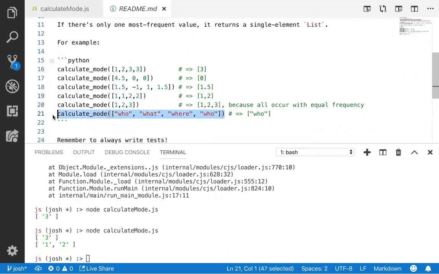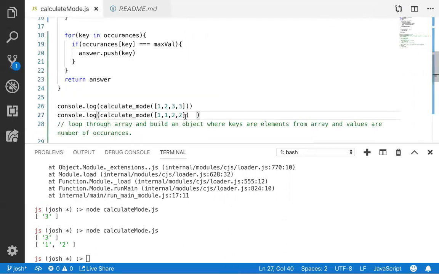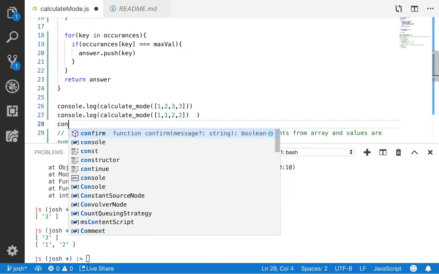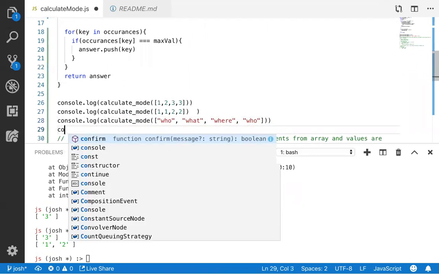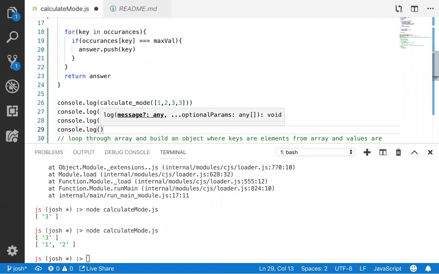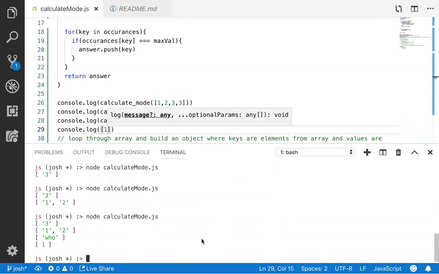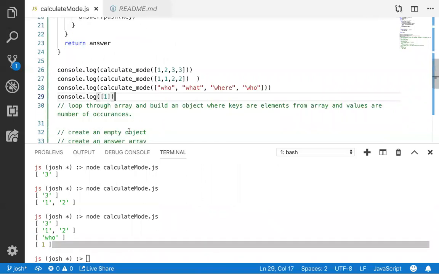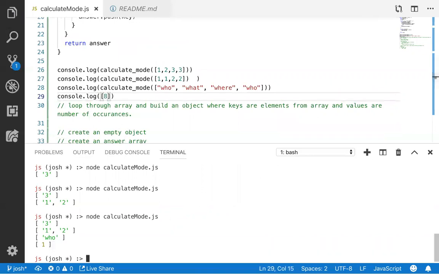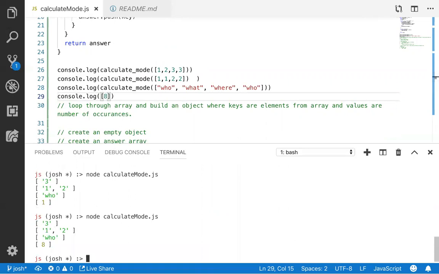Let's try this one, and then we can also do another. It worked for that one too. For an array of 1, it just returned 1. Let's make sure it's not broken. Oh, that's interesting. Cool. Awesome. We did it as a group.